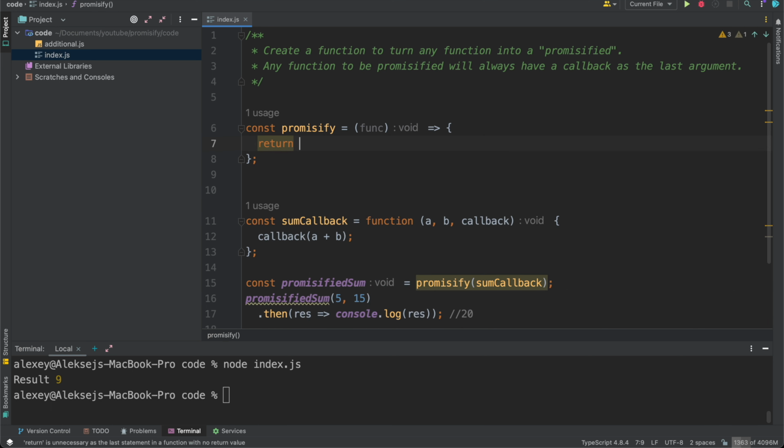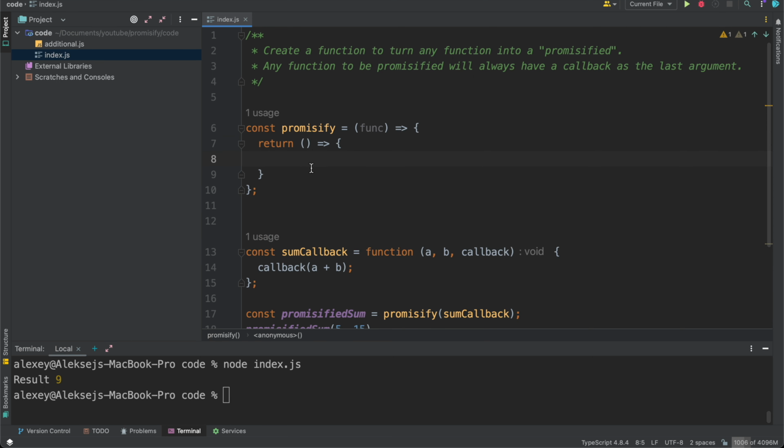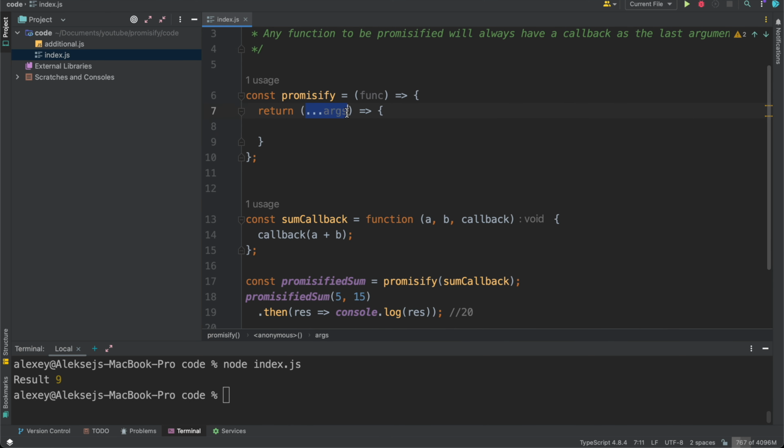So return, and let's write an arrow function. And the number of parameters can be any. And the last parameter will be the callback. So we can have here 1 parameter, 2 parameters, 3, maybe 25. And let's here pass args. So what is args? It's an array of our function arguments, which we will pass here.